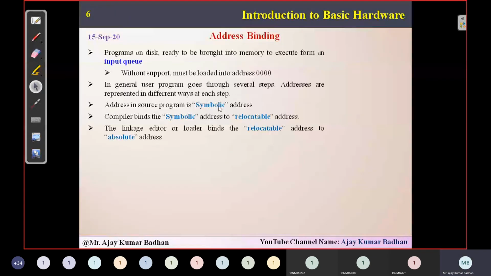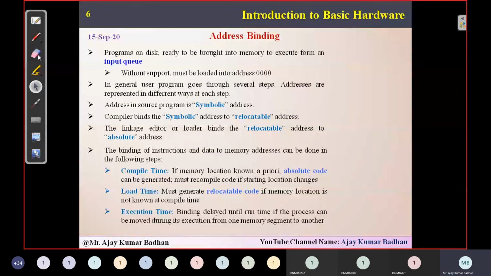So here, as I already told you in the beginning, whenever you write a program and store it with a .c or .java extension, it will have something called a symbolic address. It will not have an absolute address; the absolute address is the physical address.